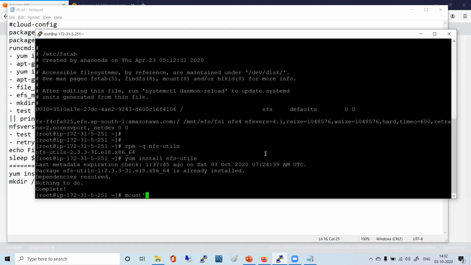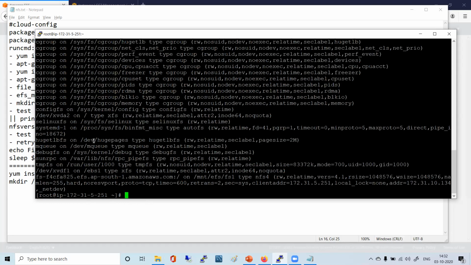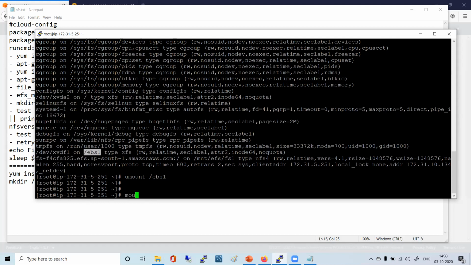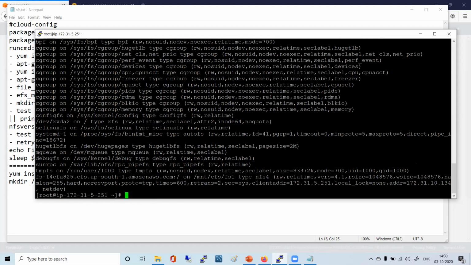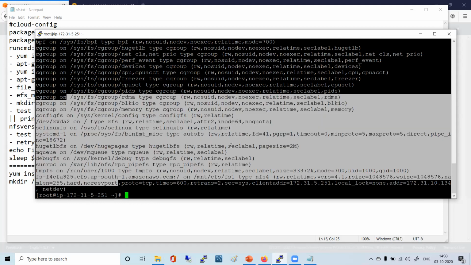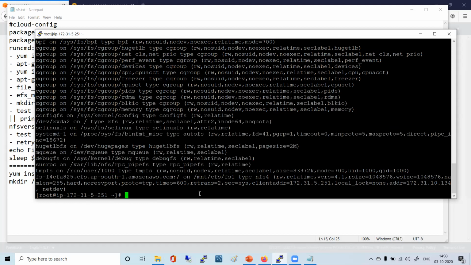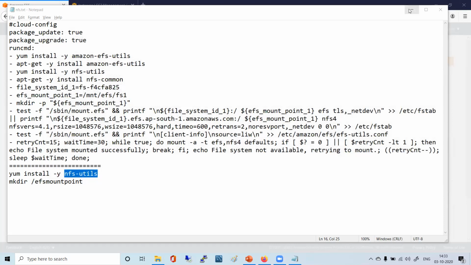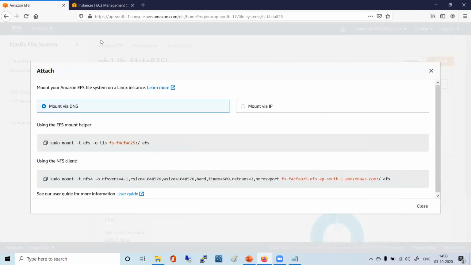So fine. Okay, we are good for today. Now I can unmount this. Mount is the command, and EBS1 I have unmounted. Now I see with the mount command, I have this file system mounted and nothing else apart from that. So I can just do a Control D. I came out of that, and we are good, I think.